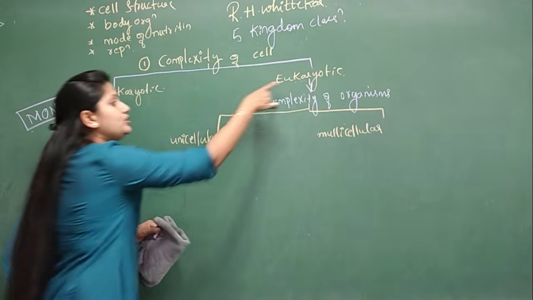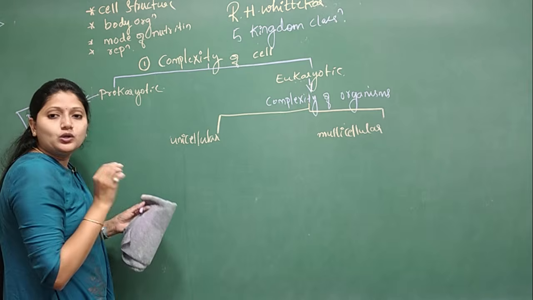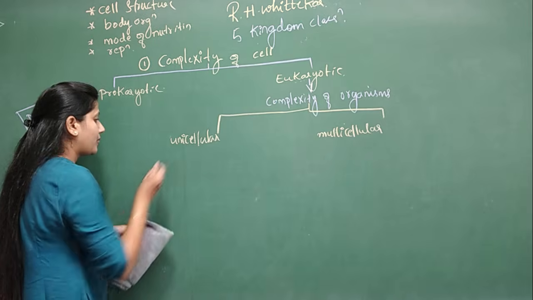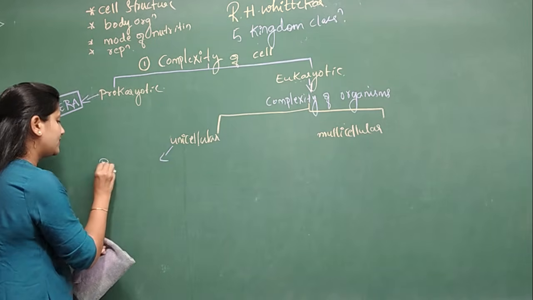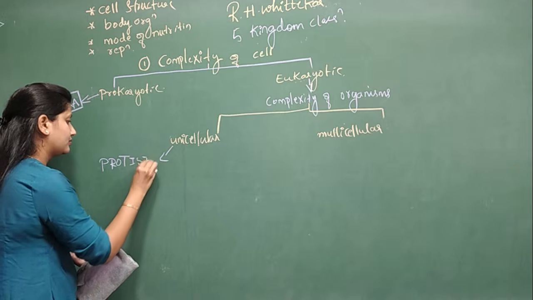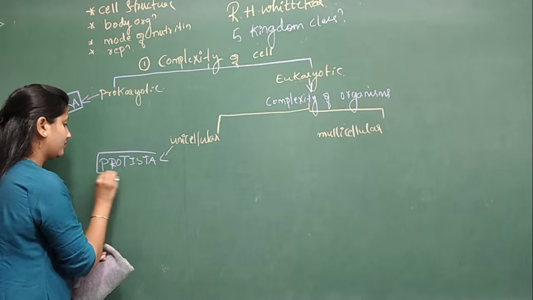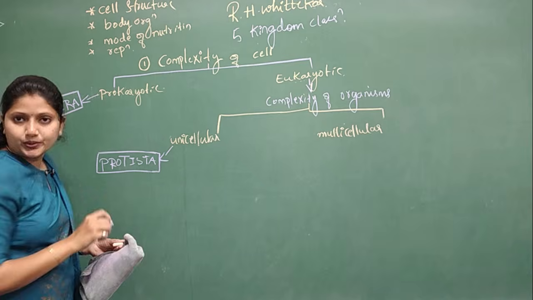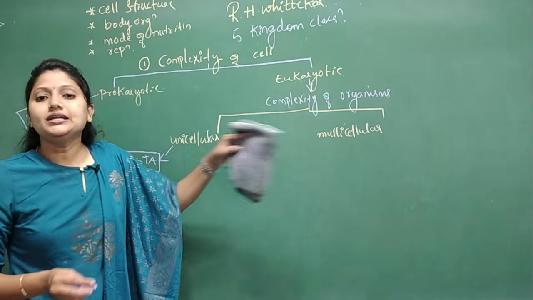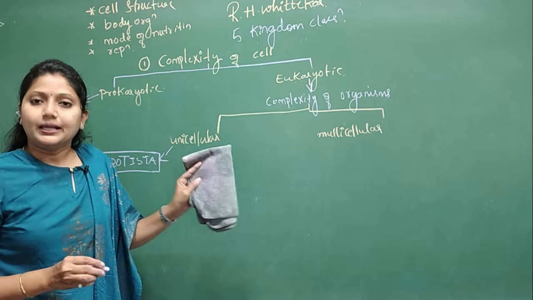So all the eukaryotic unicellular were placed under one particular kingdom called as Protista. Okay, so what is remaining? Now eukaryotic multicellular organisms are remaining.